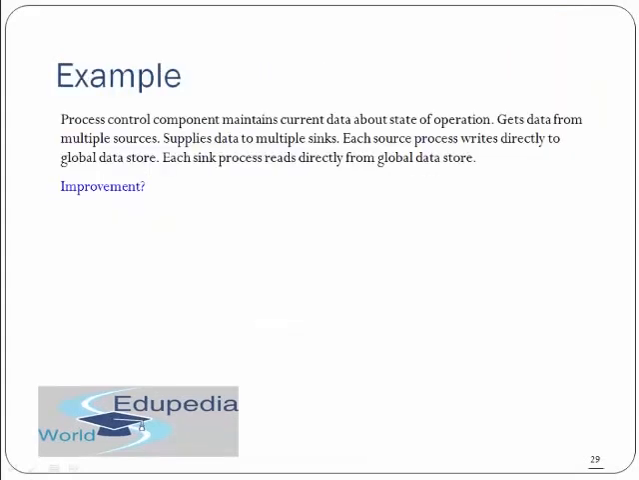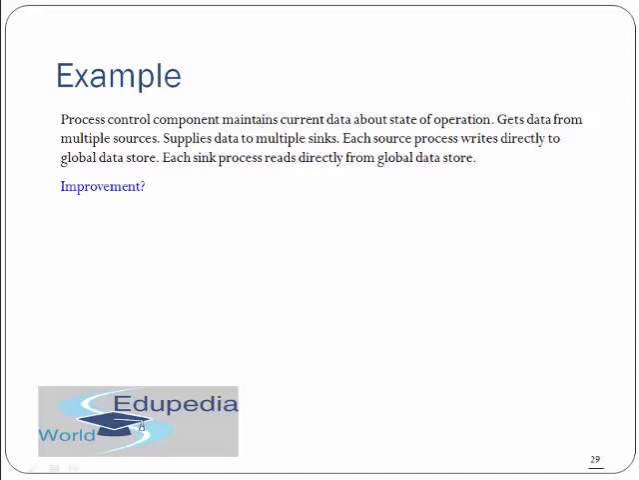An example is a process control component that maintains current data about the state of operation, gets data from multiple sources, and supplies data to multiple things. Each source process writes directly to the global data store, and each sink process reads directly from the global store. You can see what the problem could be: since the data is coming from various sources into one data store, and then each sink is taking from that data store, the data can become inconsistent.